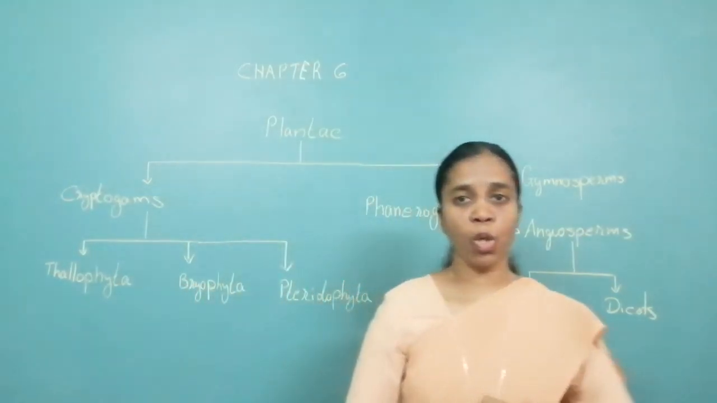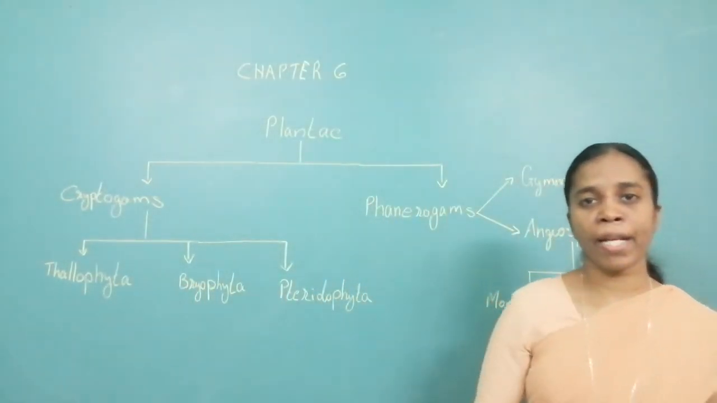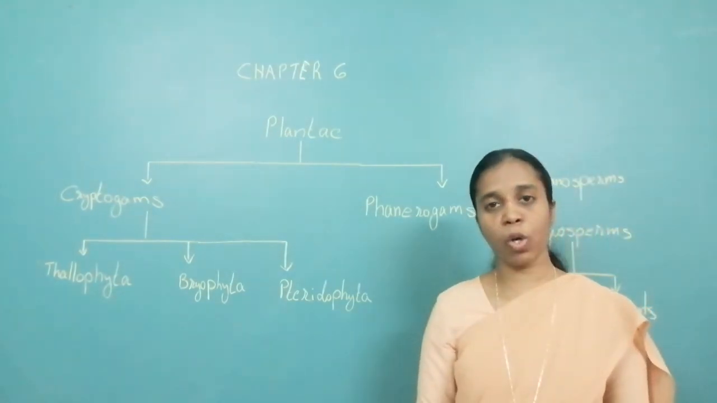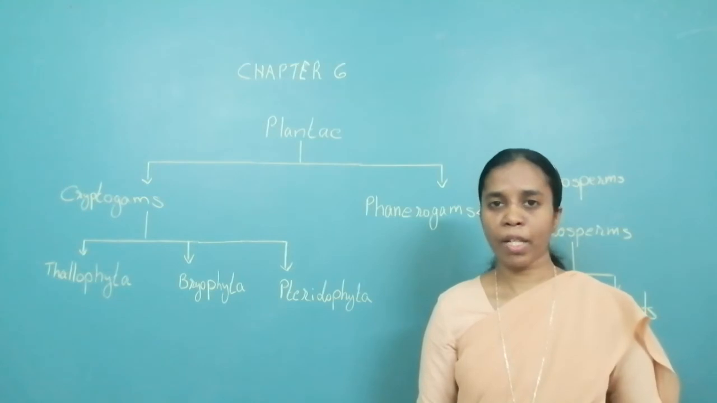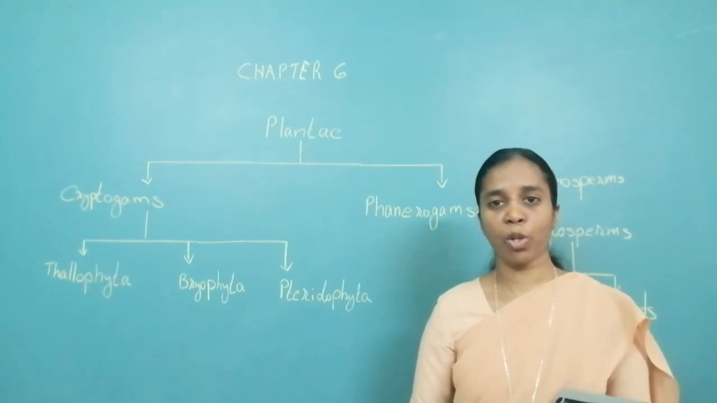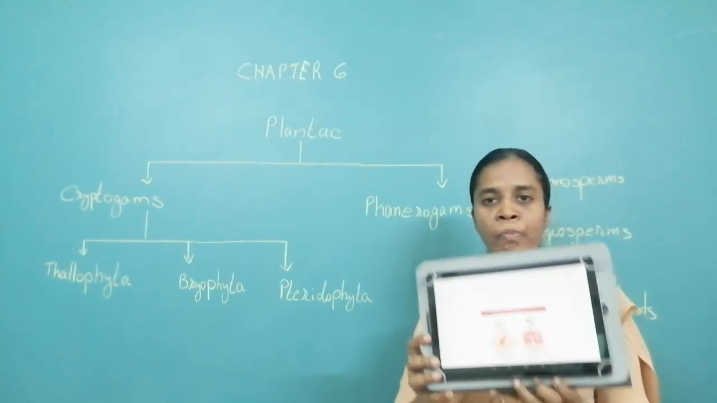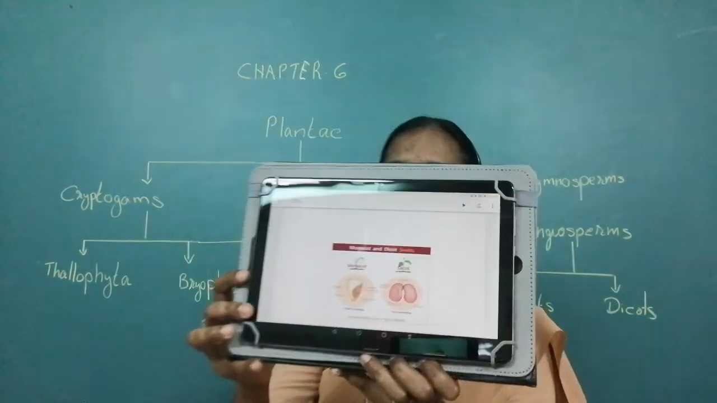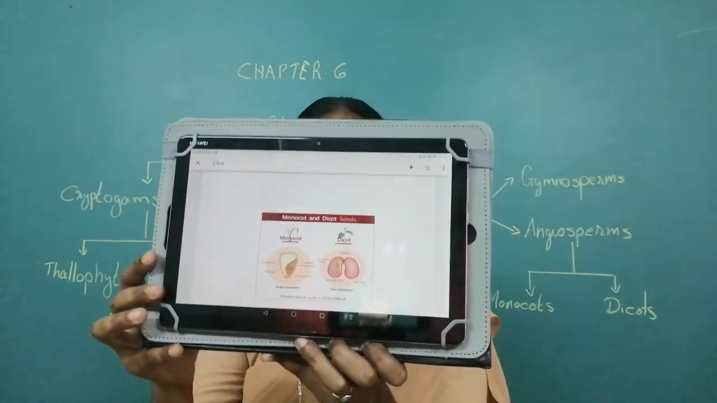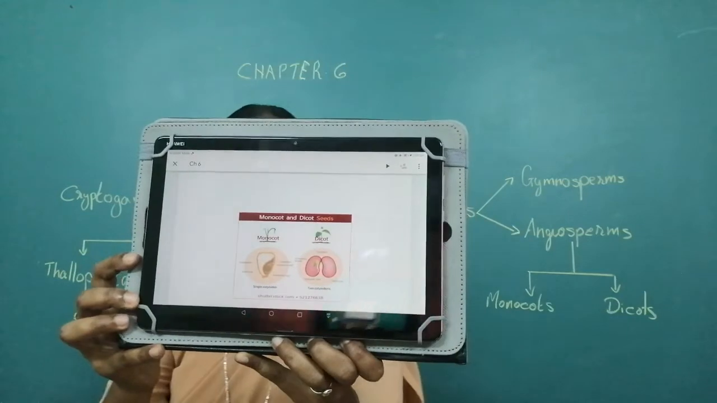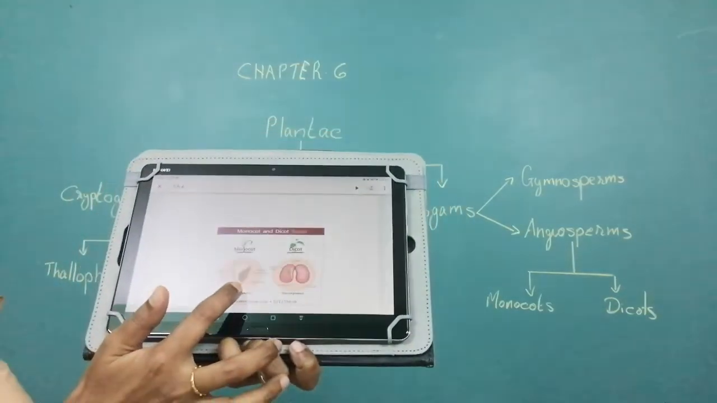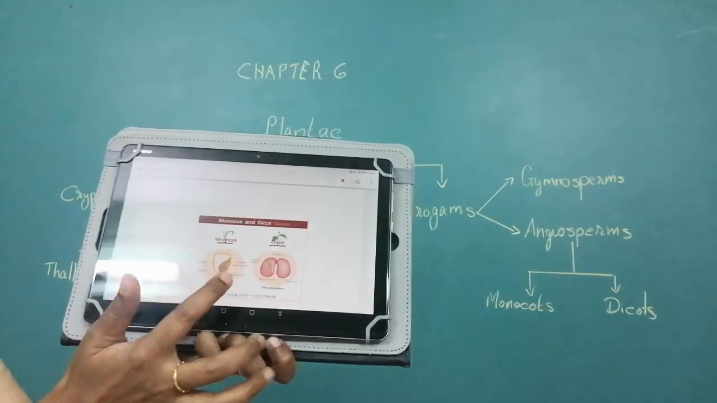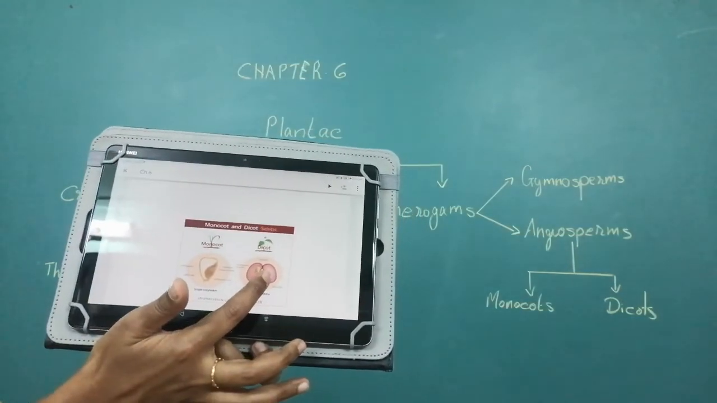Okay. How is the root of monocots and dicots? How are the seeds of monocots and dicots? How are the leaves of monocots and dicots? Okay. Now look at the seed. First is seed. As we said, in seed, the monocots have only one cotyledon, whereas dicots have two cotyledons.